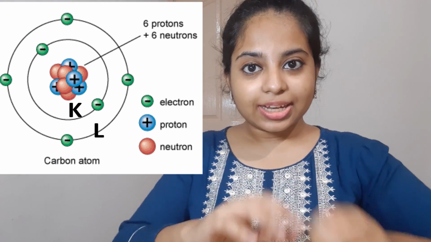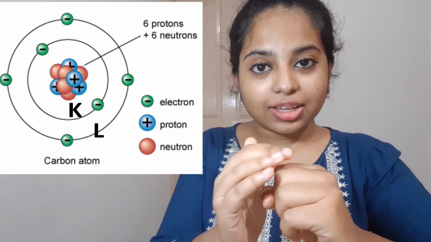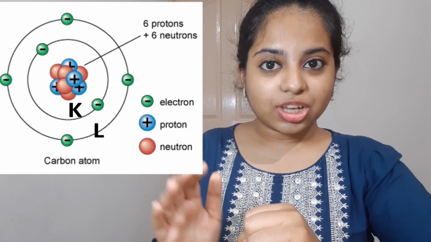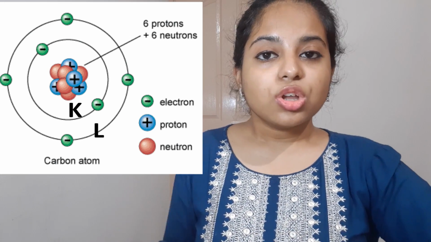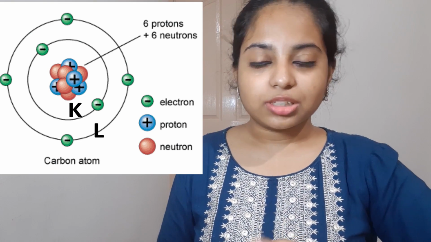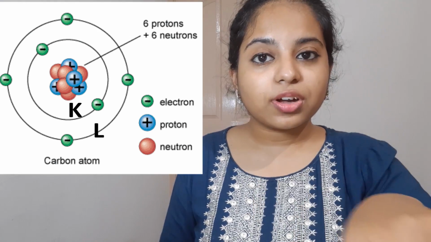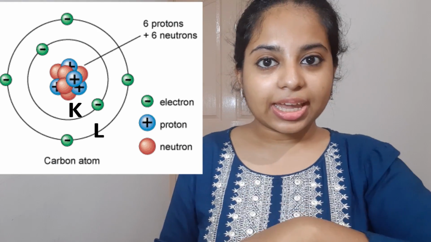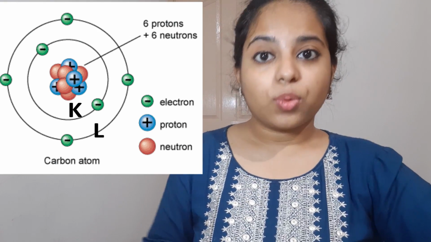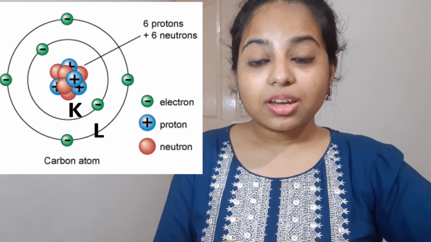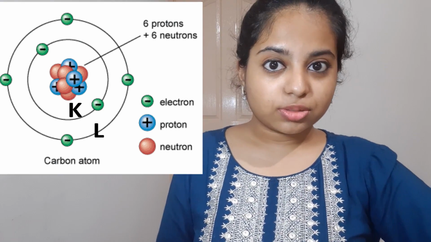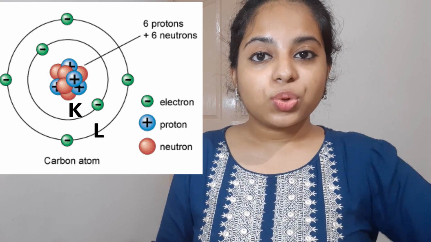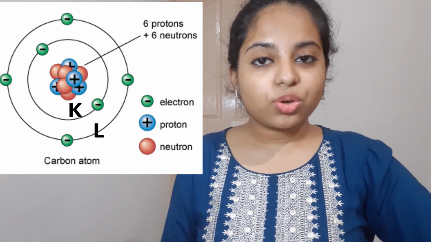We have to understand that the K shell has a higher amount of energy than the L shell. L is the second shell. So carbon consists of two shells, because in the first shell it has 2 electrons, in the second shell it has 4 electrons. Now to complete its octet, it needs 4 more electrons, because in the L shell you need 8 electrons totally to attain its octet.